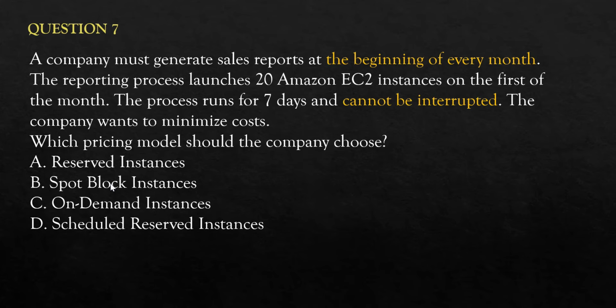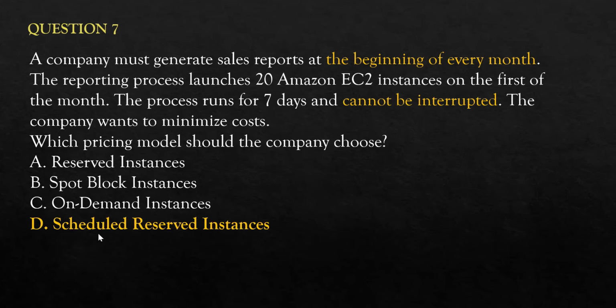So you use spot block only for some small development or research activities where workload interruption is still okay. C is on-demand instance. On-demand instance will work, but it will not give you cost benefit. Because you are using it on demand and releasing it, but scheduled reserved instance is at least 70% cheaper than on demand.